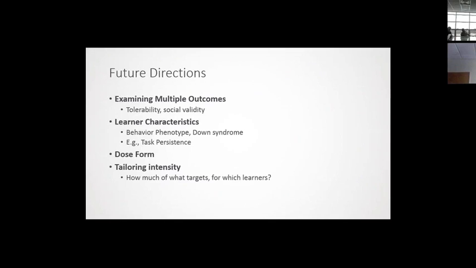What about other types of interventions, not just behavior analytic? So really the question becomes so specific: how much of what particular targets for which particular learners? And in order to answer that, it may be better, rather than focus on here's the intensity for this individual, to ask how we can find a way to assess what's going to work for a particular learner. Is there a way that we can present different intensities, measure behavior, and say, okay, for this learner, they need a high pace, and for this one, they don't?